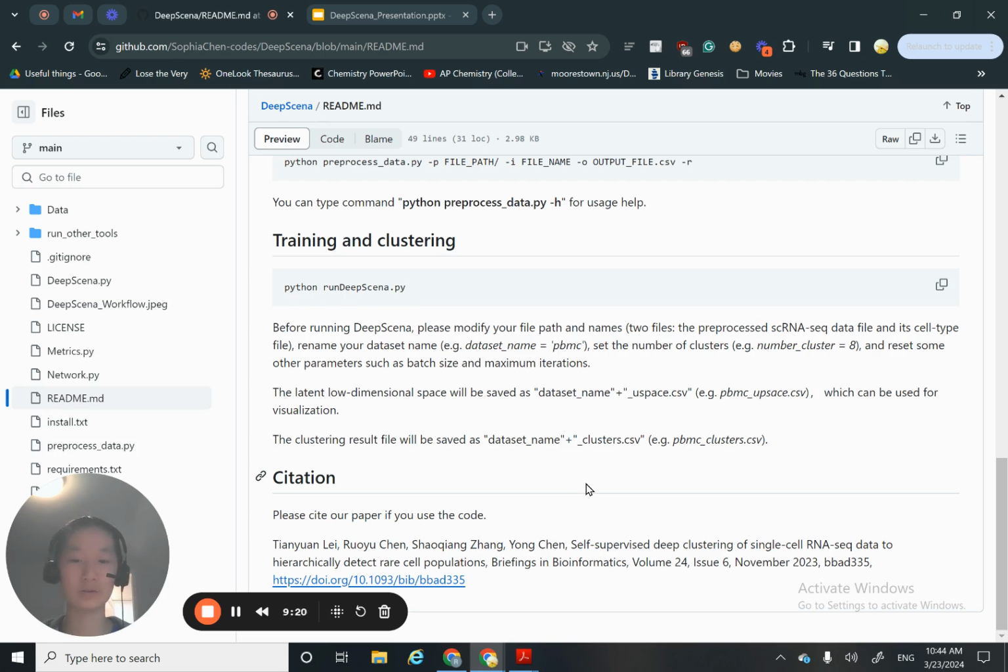The latent low dimensional space will be saved as dataset_name plus _usespace.csv, which can be used for visualization purposes. The clustering file will be saved as dataset_name plus _clusters.csv. Once you have successfully installed and prepared your data, you can run DeepScena for your data analysis. Based on different dataset size of cell numbers, it may take some time before you see your outputs.